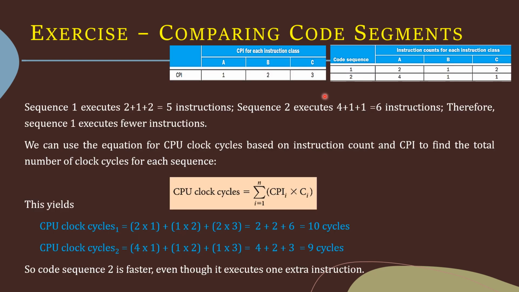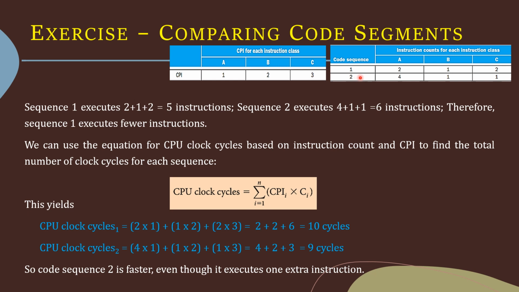The first step is we need to find out the number of instructions each code sequence executes. For code sequence 1, it executes 2 plus 1 plus 2, a total of 5 instructions. And sequence 2 executes 4 plus 1 plus 1, which is equal to 6 instructions. Therefore, sequence 1 executes fewer instructions.